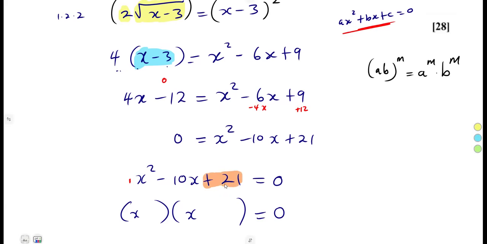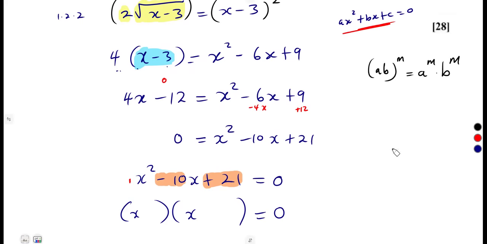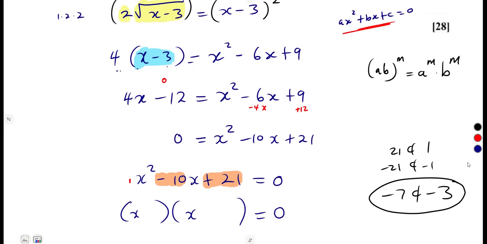What are the factors of this term? 21, which will add up to -10. There are so many factors of positive 21. But the one that will give us a -10 when we add is the -3 and the -7. If I multiply, I'm going to get positive 21. If I add, I'm going to obtain -10. So that's -7 and -3. So that is it, guys.